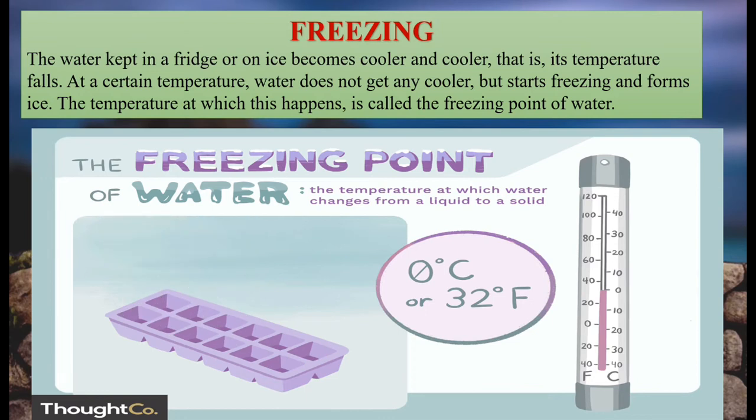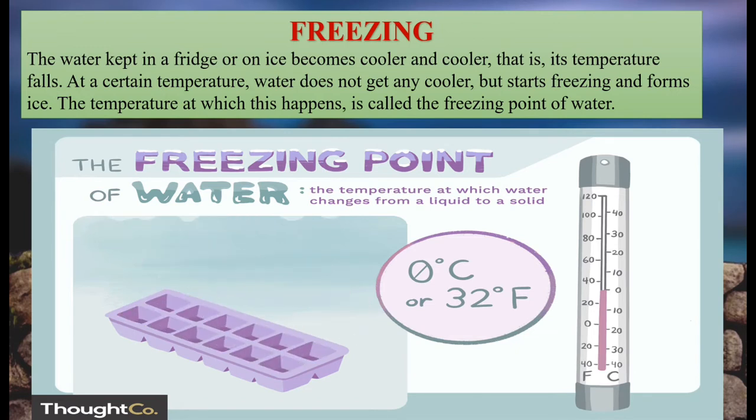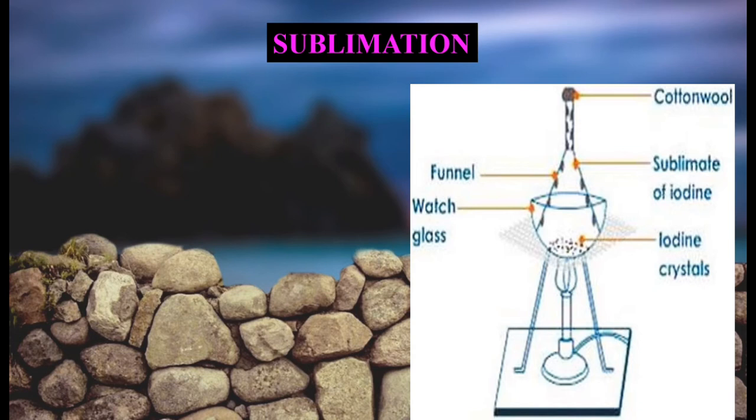उसका जो फिजिकल स्टेट है वो चेंज होने लग जाता है. सो बट it starts freezing and forms ice. The temperature at which this happens is called the freezing point of water. Okay. The next interesting topic is sublimation.